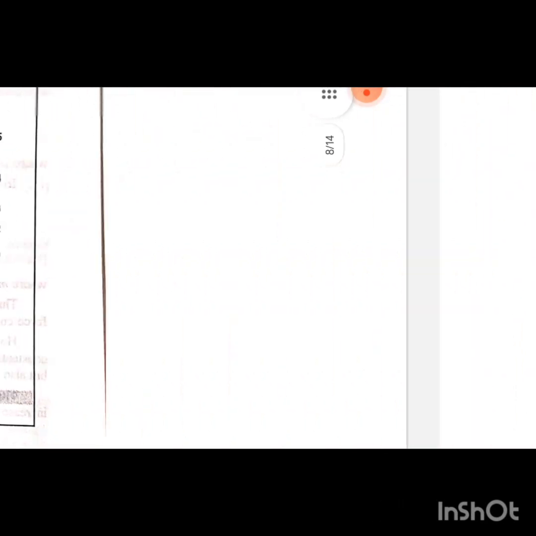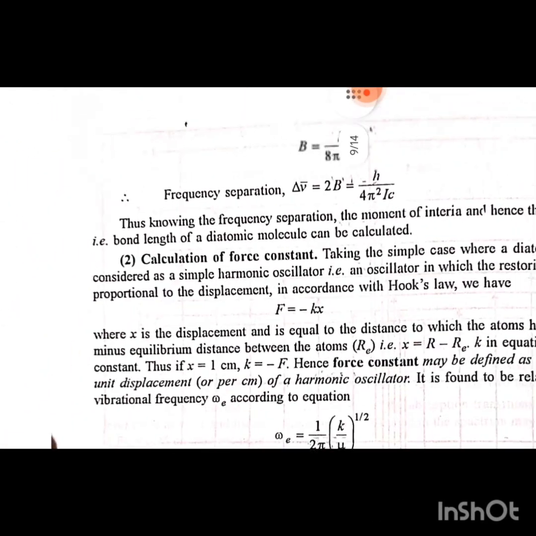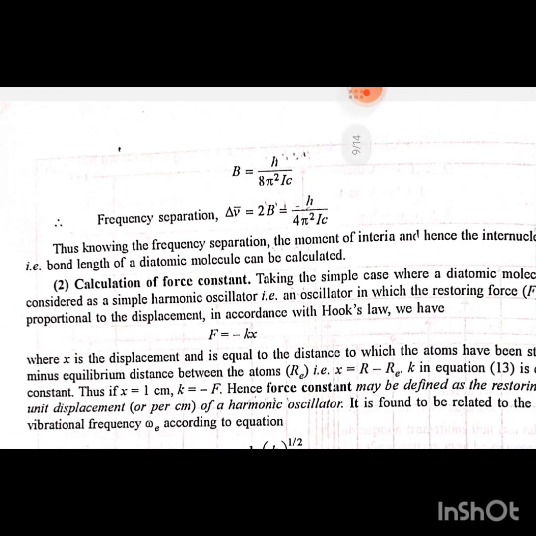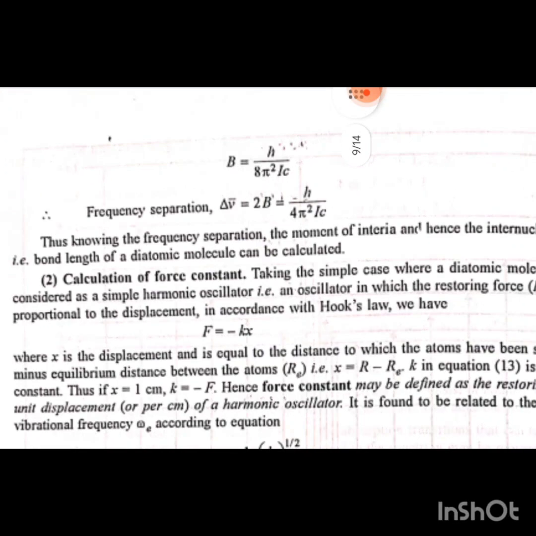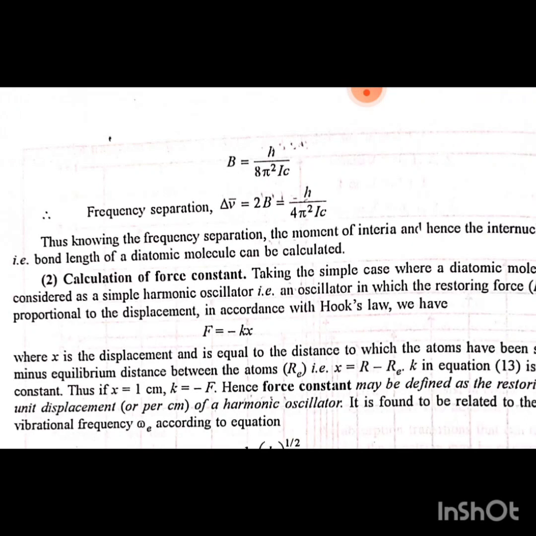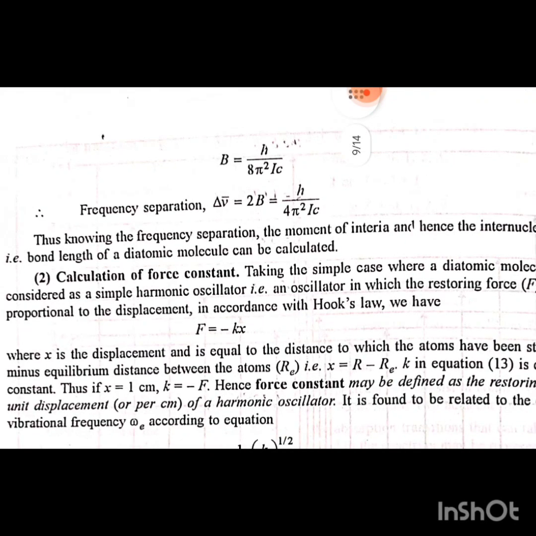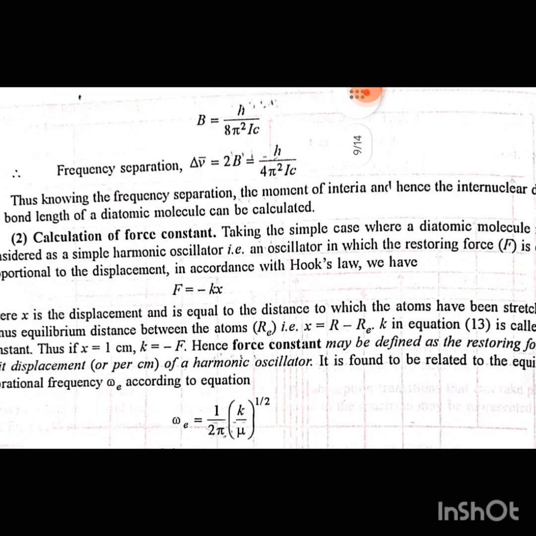As discussed in the rotational spectra, B = h/(8π²Ic), where the frequency separation Δν̃ = 2B = h/(4π²Ic). Thus, knowing the frequency separation, the moment of inertia and hence the internuclear distance, that is, the bond length of a diatomic molecule, can be calculated. Second one, calculation of force constant.